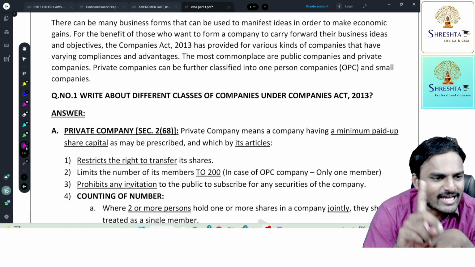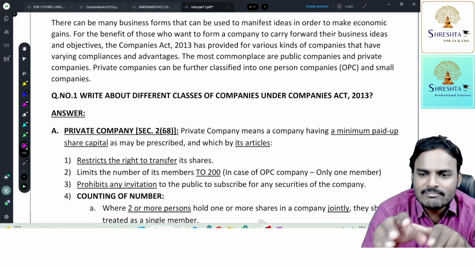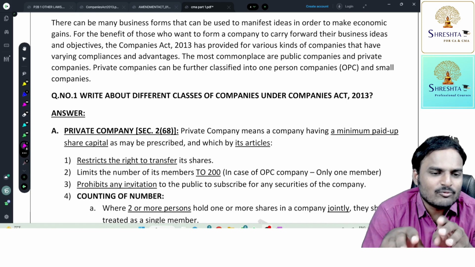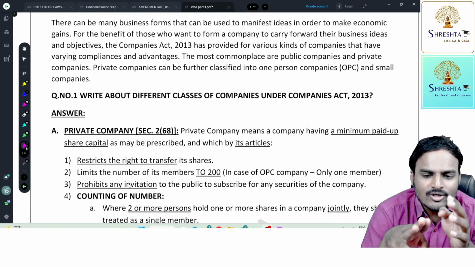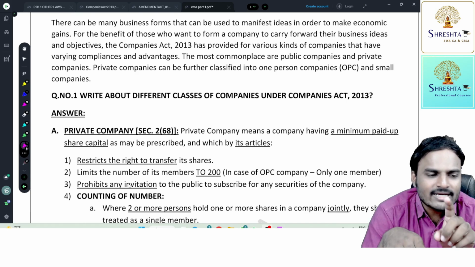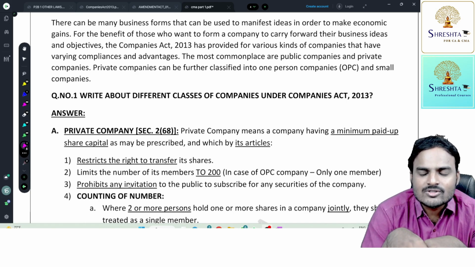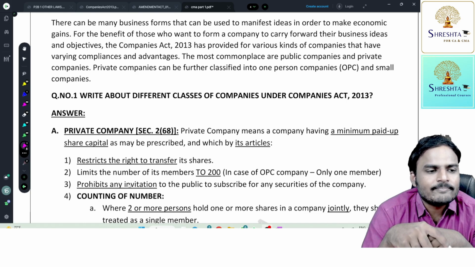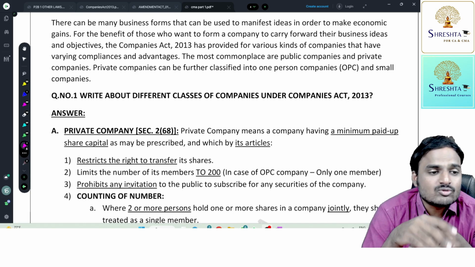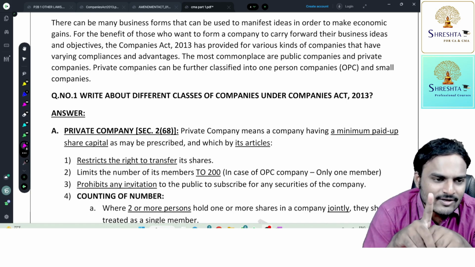Only one member can cast a vote. Only one member can claim dividend. The company won't pay dividend to all three persons. All three will get the same dividend, all three will get equal voting. Only one time they will get voting. So for the purpose of count 200, employees are excluded. Next one, joint shareholders are counted as one only.